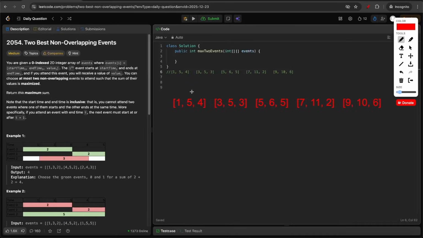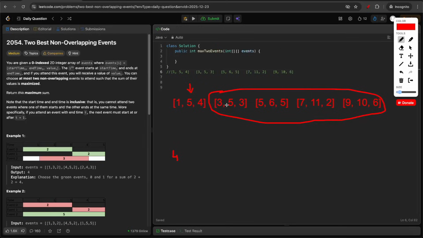So suppose you have this input where you have 5 events. So the first logical thing we can do is sort the events based on the start time so that all the events are coming in order. For that, we need at most two events to maximize the value. So first, let's fix this event. So our sum will be 4. After this, we need to check in this part and find another event which is maximized and which is not overlapping with this 1 to 5.